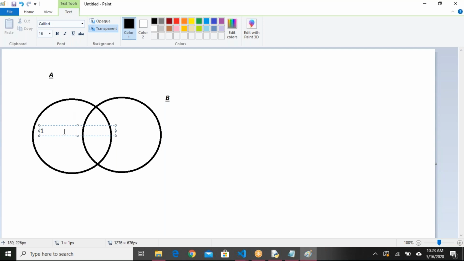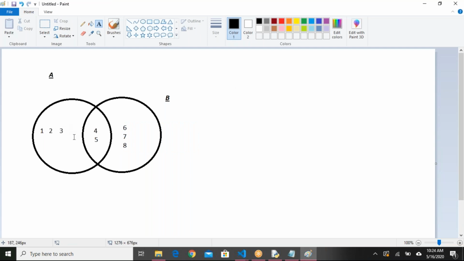Okay, 1, 2, 3, and 4, 5 I'll add here. And for B, 4, 5, 6, 7, 8. Don't get confused that they are in the same line; they are the elements of A.